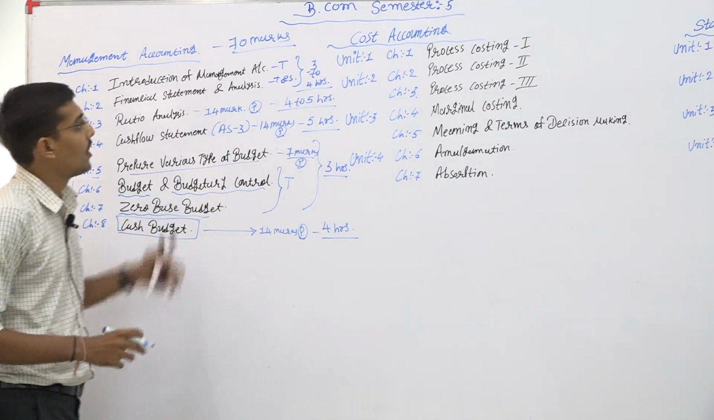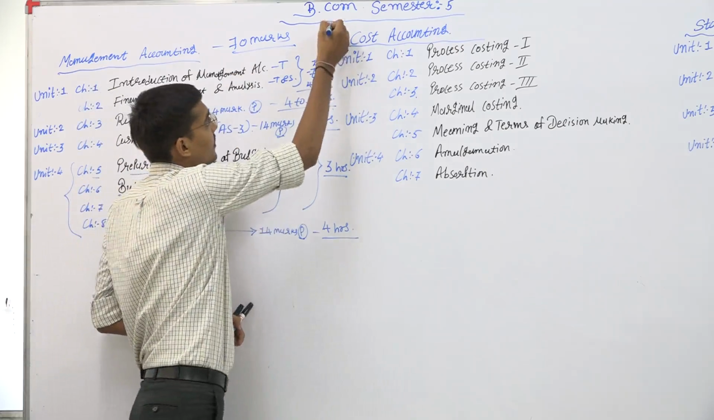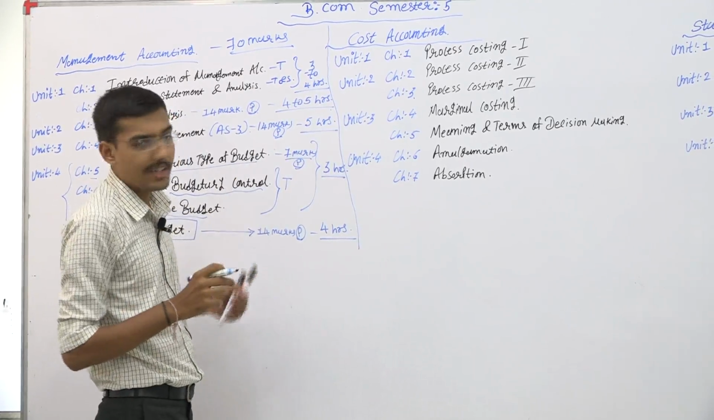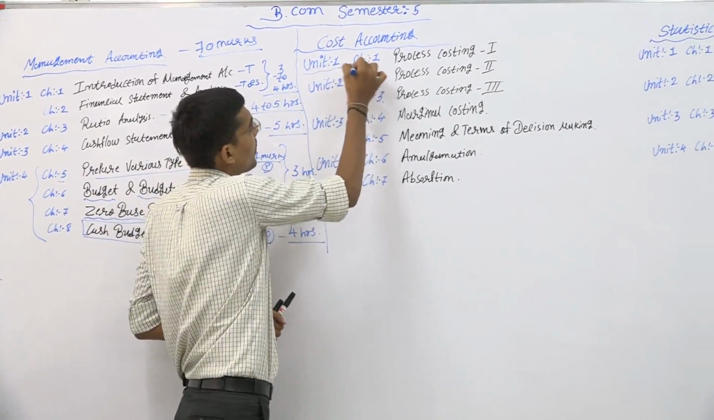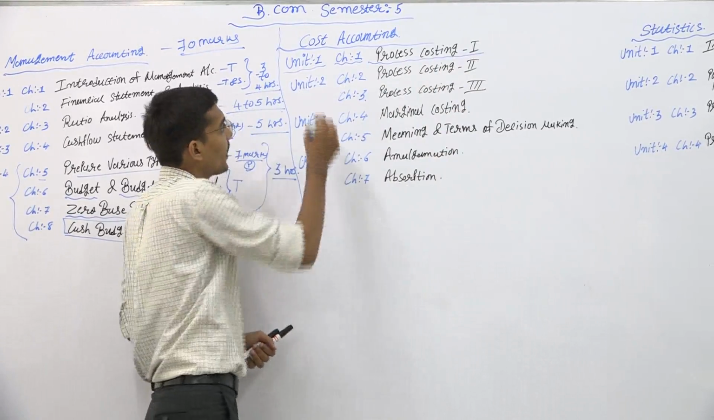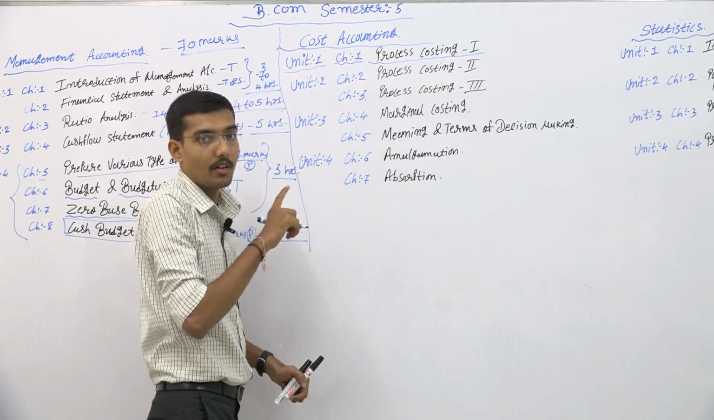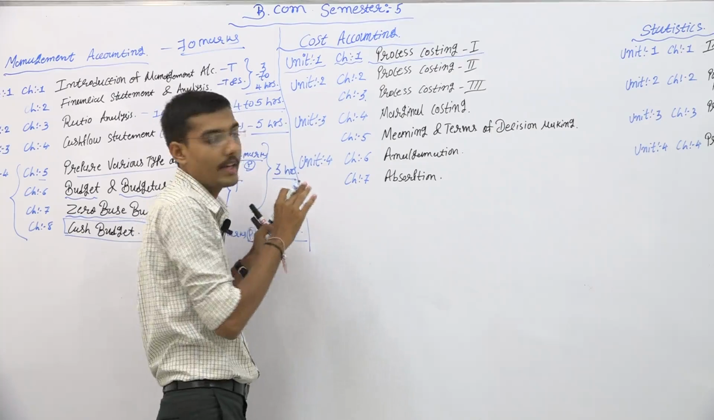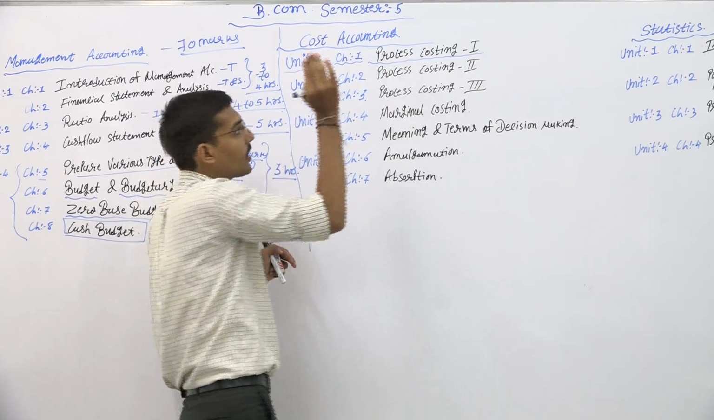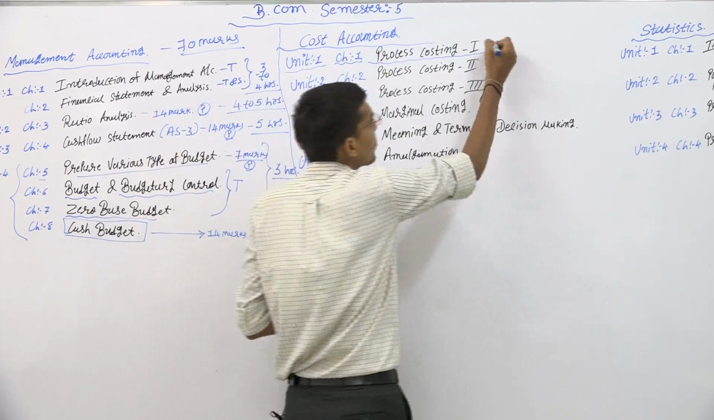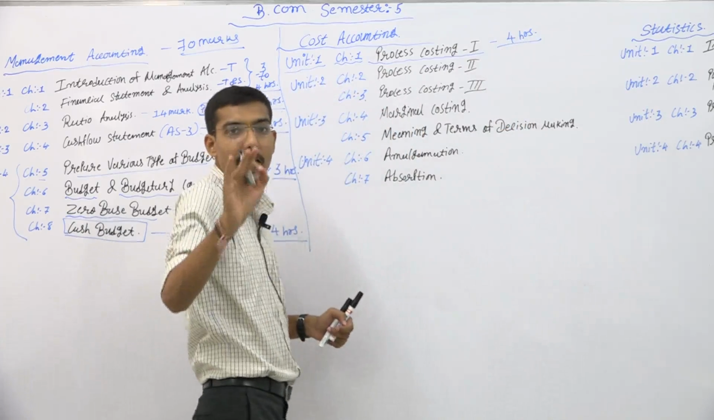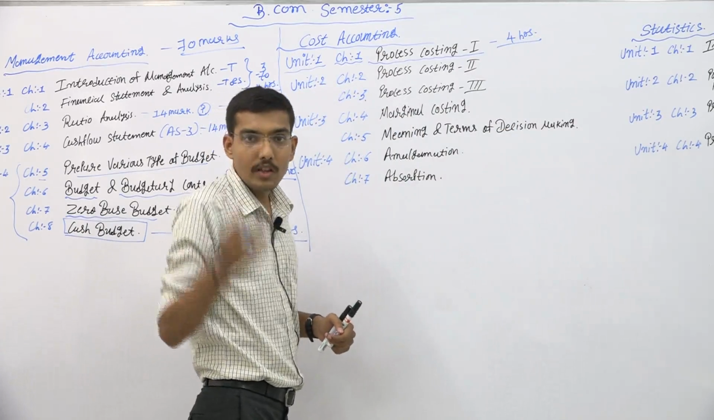Now I am moving on to the next subject, that is cost accounting. It is a very interesting subject. Unit number 1, chapter number 1, process costing 1. There is only one chapter here, so study it in depth, because the other 2 chapters depend on the concept of this first chapter. It will take maximum 4 hours if you study in depth and solve all the sums given in the textbook.